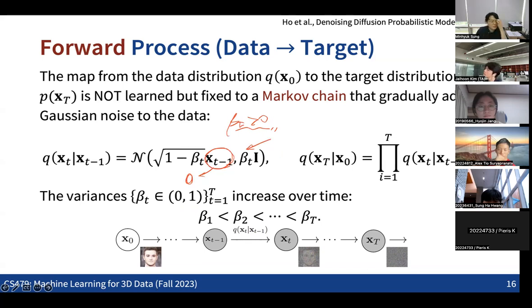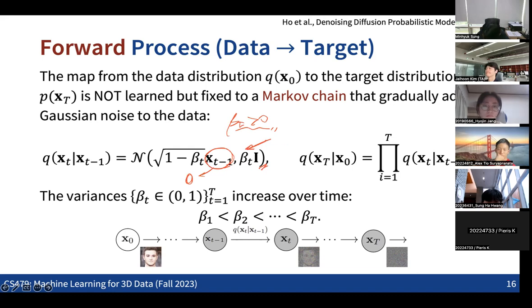So as we increase the beta and repeat the same process, it's slowly moving each of the points to the origin of the space, while adding some kind of noise with some perturbation in the variance here.